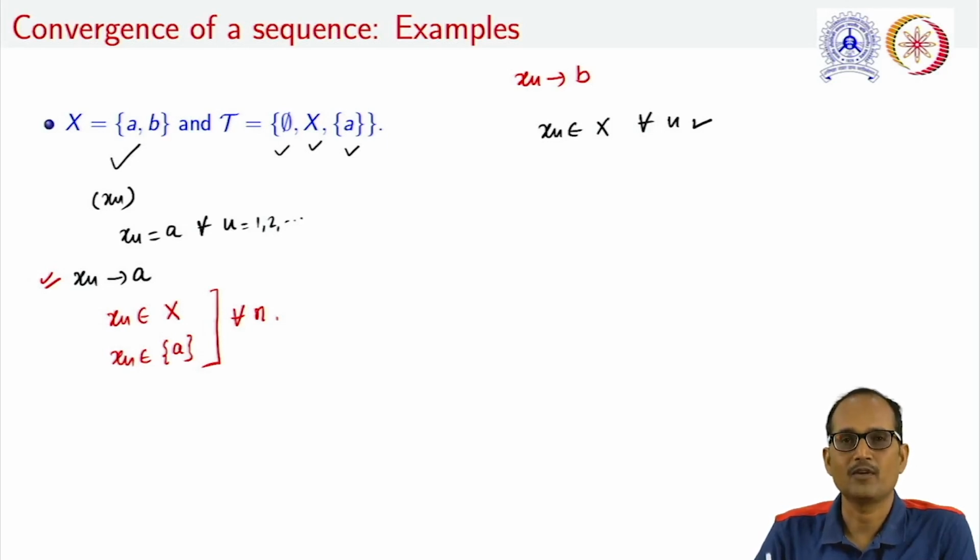But what we have already studied, whenever we talk about the convergence of a sequence, we always think that the limit of the sequence is unique. But in topology, what we have seen is that the limit of a convergent sequence may not be unique. And this is one of the reasons why sequences are not much considered in topologies.